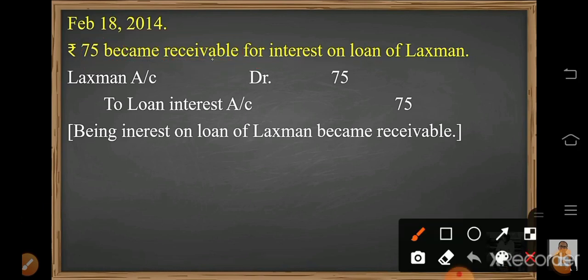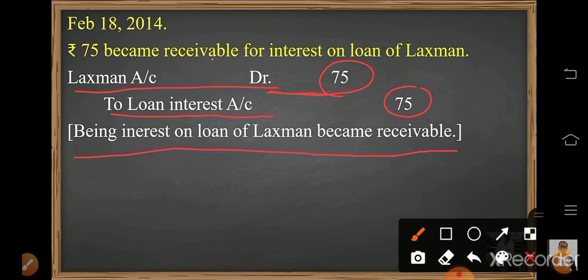So at that time the person will record my interest as a receivable. Understood? Now how to give this entry? Lakshman account will be debited because Lakshman hasn't given the money. The money is still with him. So Lakshman is a debtor for us, so his account will be debited and the amount will be written in the debit column. Then interest receivable is an income for us. This interest, whenever we receive it, will be income for us. So the income is always credited to loan interest account, credit side 75. Being interest on loan of Lakshman become receivable. I hope you understood this question.